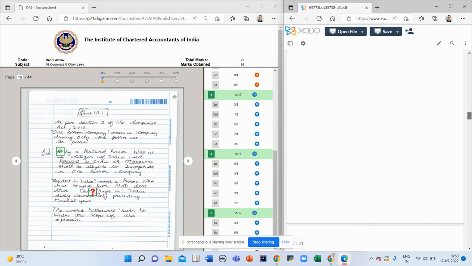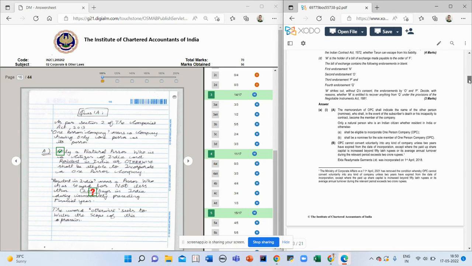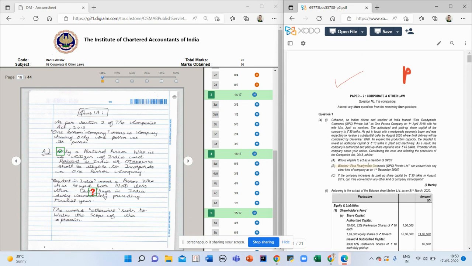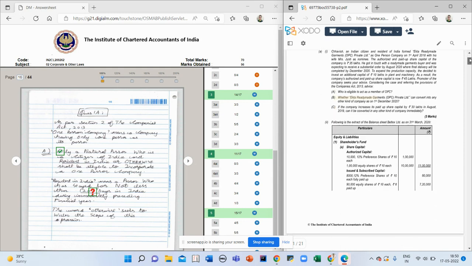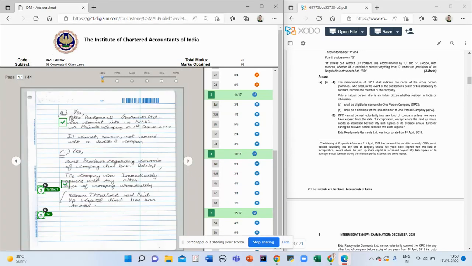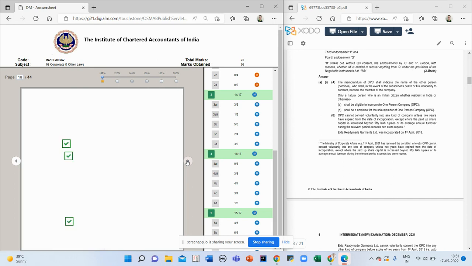Then I came to the first question. It had so many subparts. Our question paper was unique in this sense. The first question asks who is eligible to act as a member, whether it can convert, and whether when paid-up share capital increases, it can still convert. As per the amended provision, the answer was just yes, yes. For the first part I wrote only natural person, maybe something was missing. I have written 1 to 20 days, but I don't know why the examiner has put a question mark. Then B and C were yes because the threshold limits are really good. I got 2 out of 3. For the first part, the examiner didn't grant me marks.